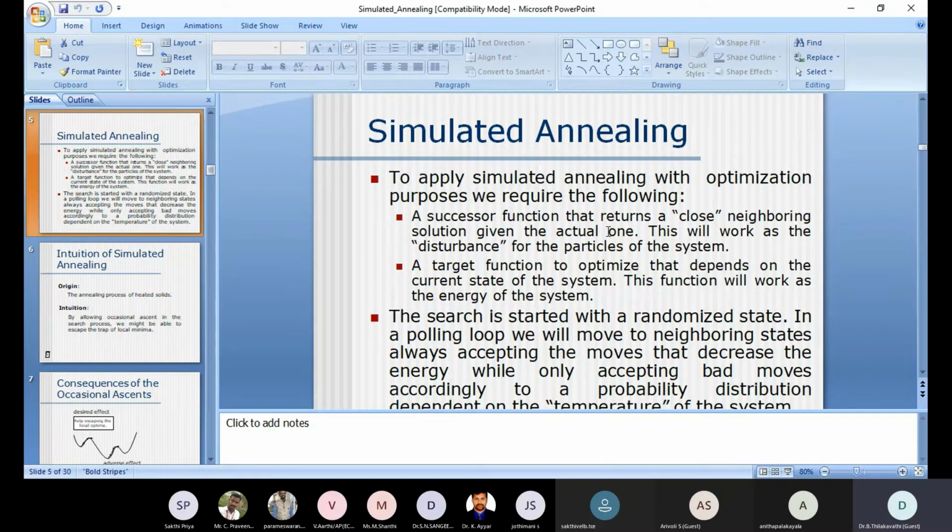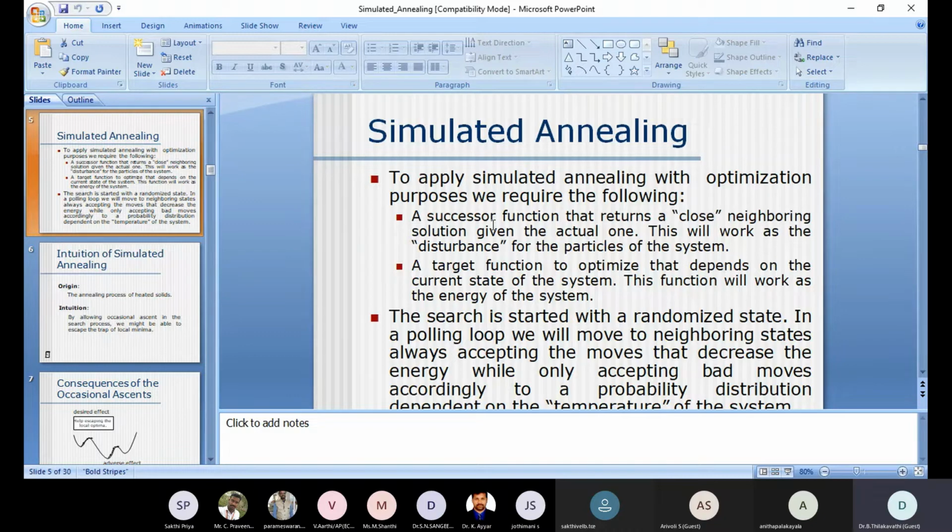No. That is only possible if we have experience with all the other neighbors. Every neighbor has to be monitored, and finally we come to the best one. The best one may be anywhere: on the first floor, the second floor, or the ground floor. But we should have experience with the ground floor neighboring people also. Then only can we identify the global minimum. So we need some function for the movement. How are we going to move? That is what is called the successor function.